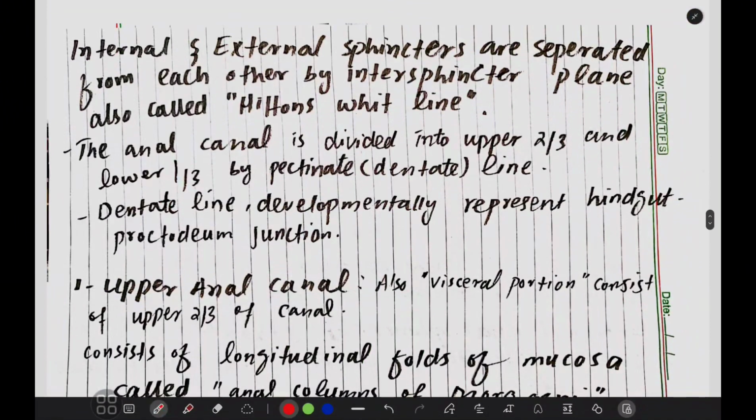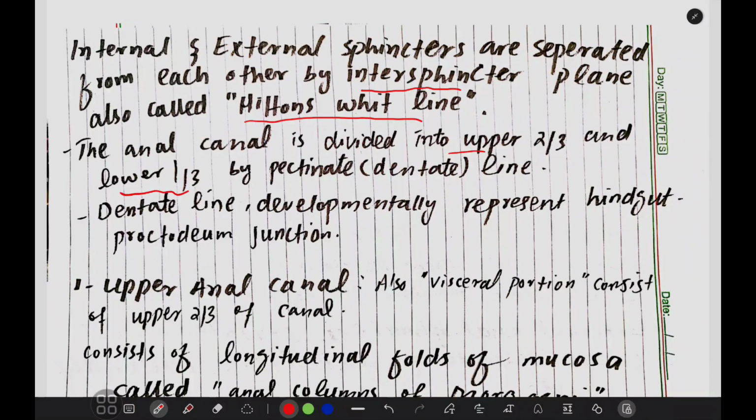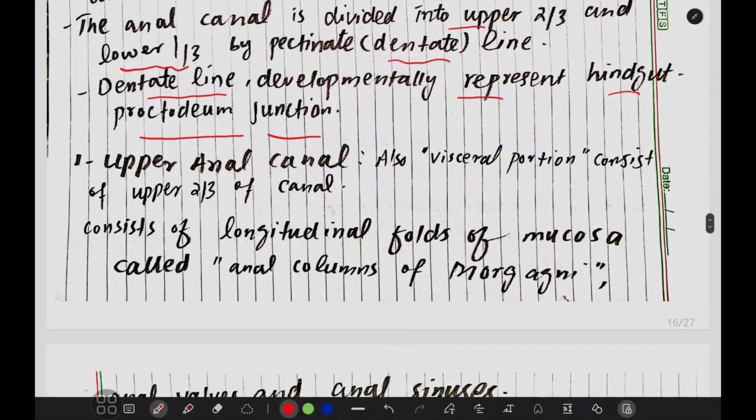Internal and external sphincters are separated from each other by the intersphincter plane, which is also known as the Hilton's white line. The anal canal is divided into the upper two-thirds and the lower one-third by the pectinate line, which is also known as the dentate line. The dentate line developmentally represents the hindgut, which is the proctodeum junction,